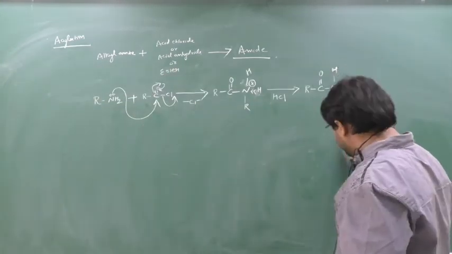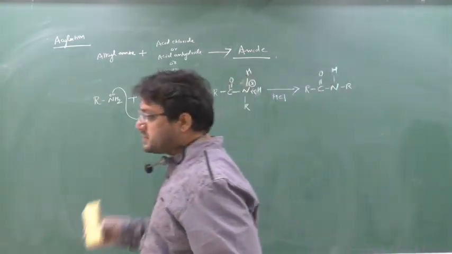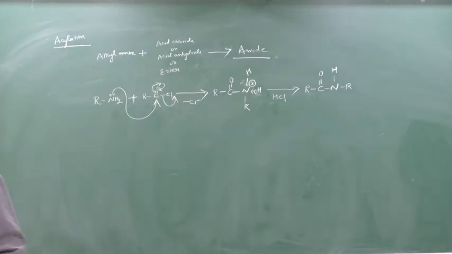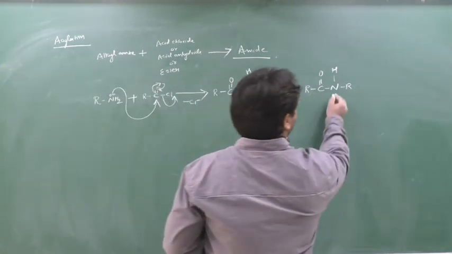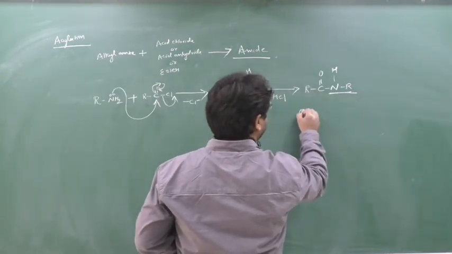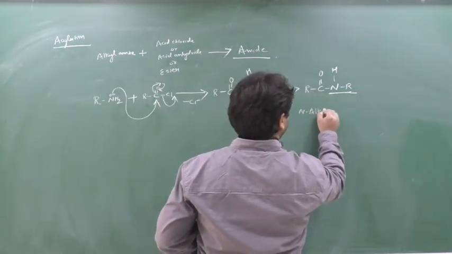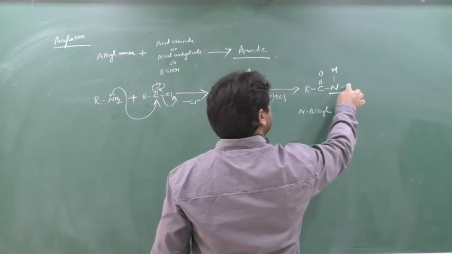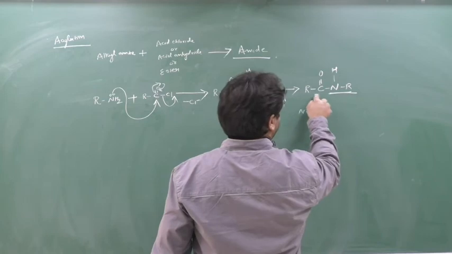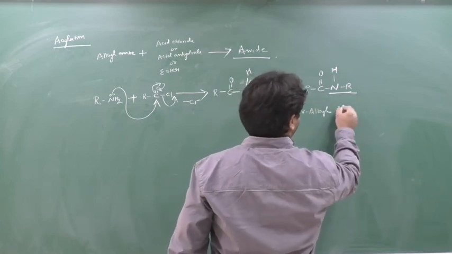What will be the name? I will tell you when I do the examples. First write down this general reaction. If you know the name also, first you have to focus here: N-alkyl. Whatever this R is, you say alkyl. Then you count this carbon also and say alkanamide.